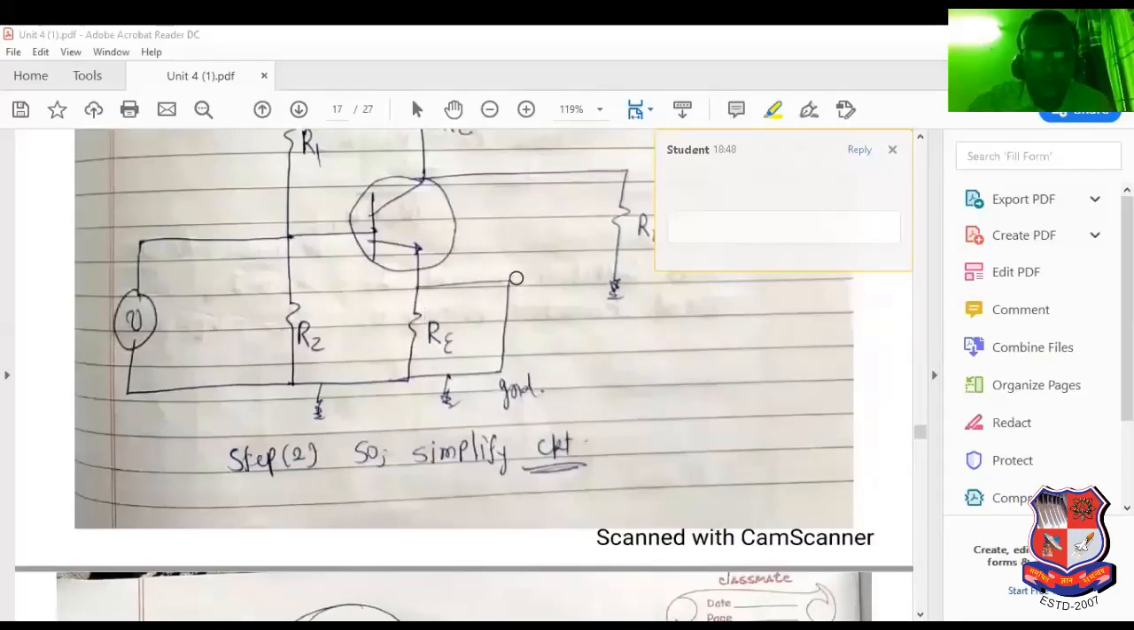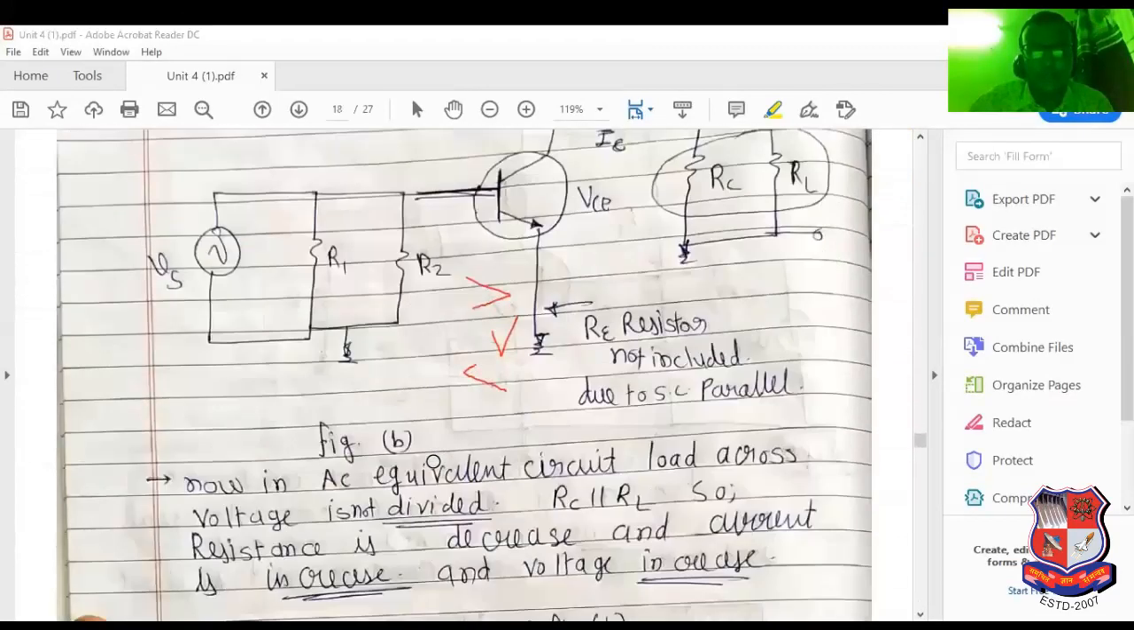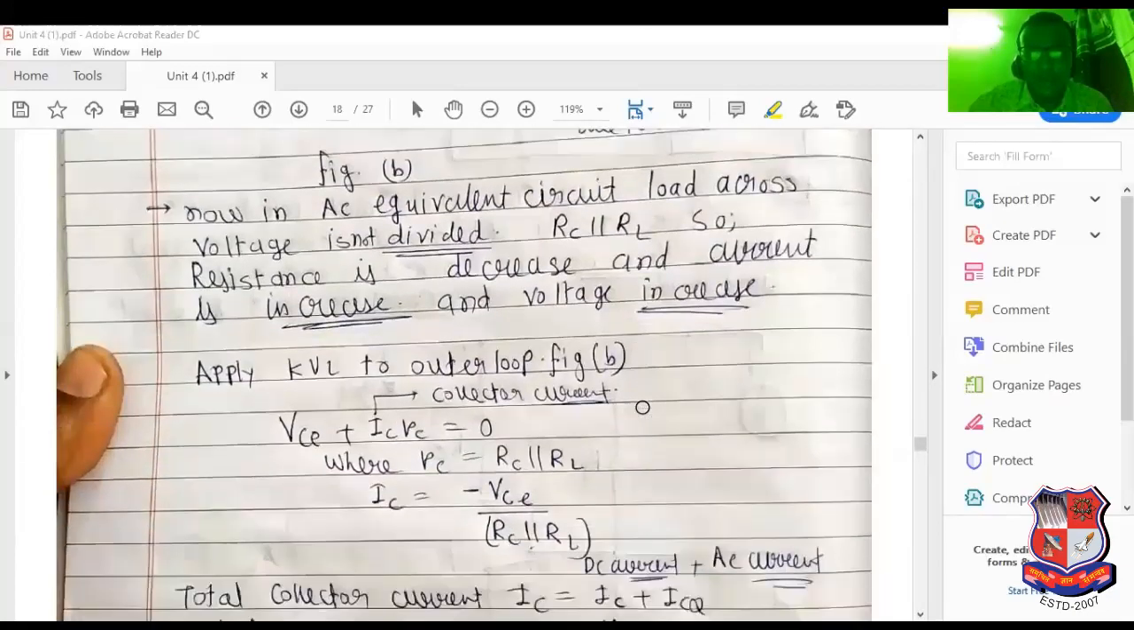See this, all the current can be passed through like that. In resistor there is no flow of current, so resistor can be act as an open circuit. So RC parallel RL.